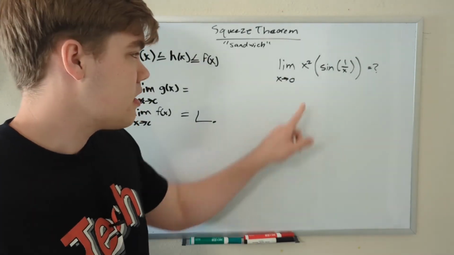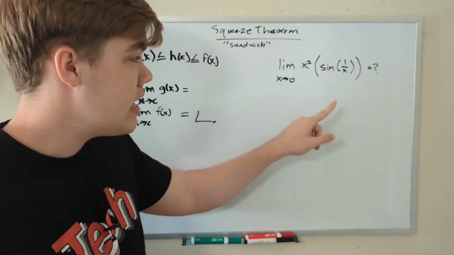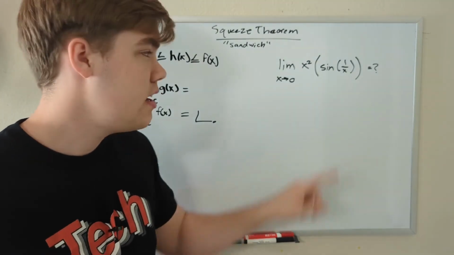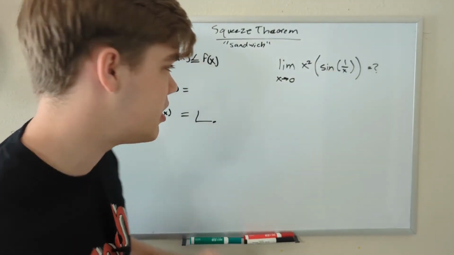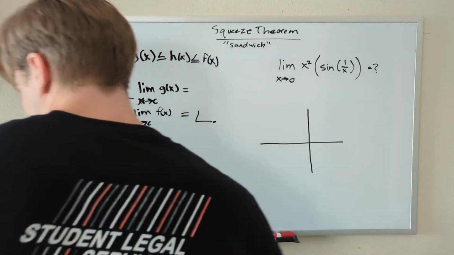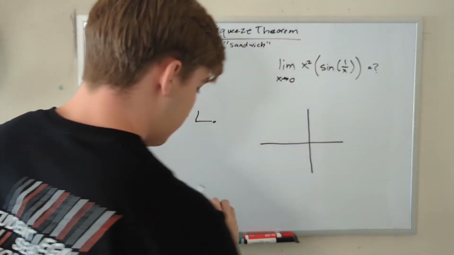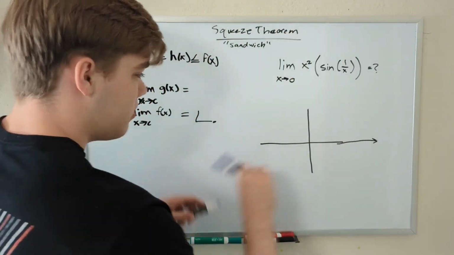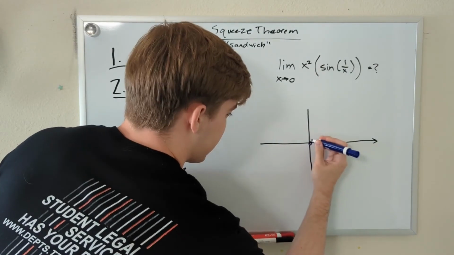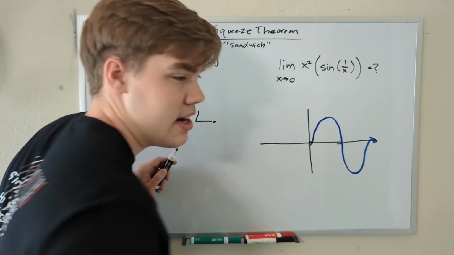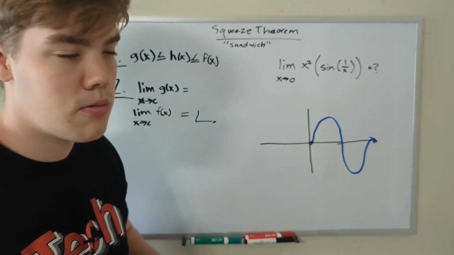Well, I want you to notice something. We have this outer function and this inner function, x squared and sine of 1 over x. And more importantly, I want you to notice this function. The function of sine of x looks something like this. Let me get my blue pen out so you can see the graph a little better. It just goes up, comes back down like that forever and ever, going both ways, but I only need to draw it on one side.